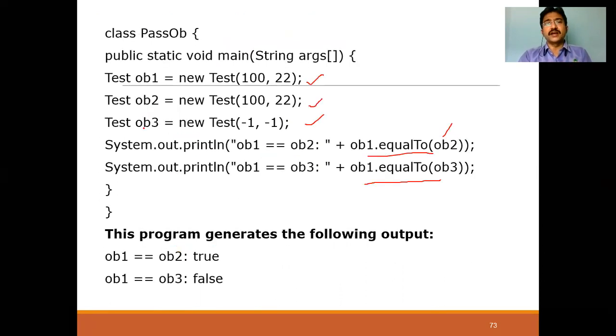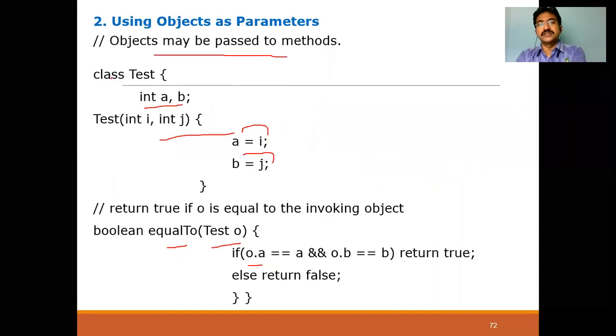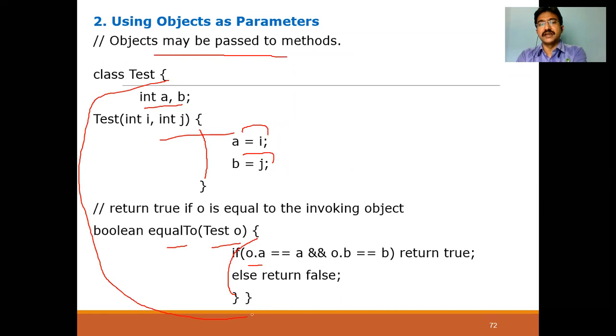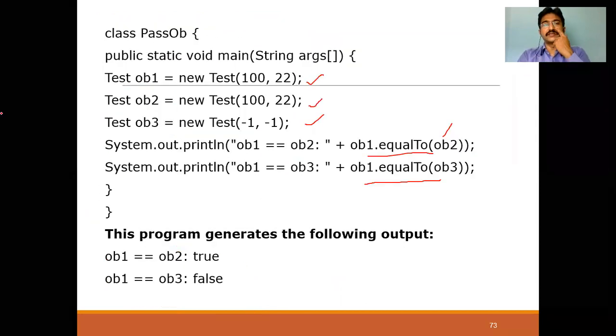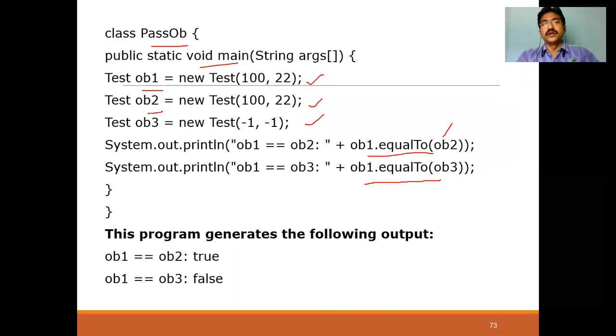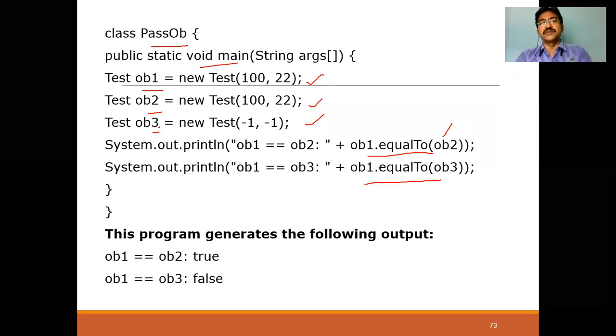Okay. Now coming to the next class. Here the class Test has ended: the constructor ended here, this method ended here, and this class ended here. Now we are creating a main method. For that we create a class called PassOb. In the main method, we call the constructor Test with 100, 22 for object 1, OB1. Object 2 is 100, 22. Object 3 is -1, -2.